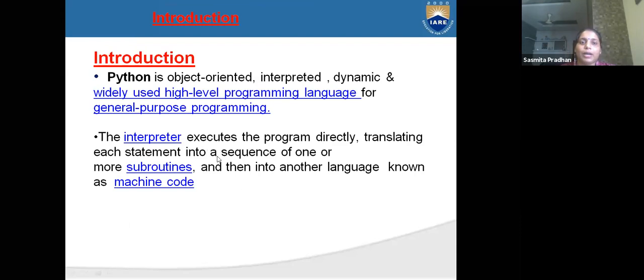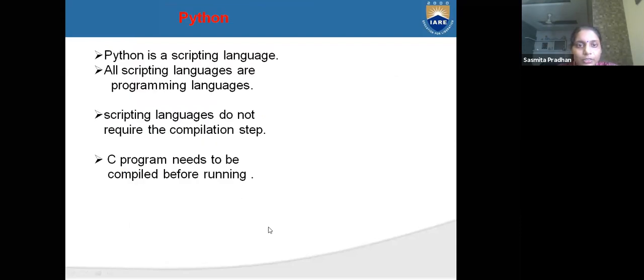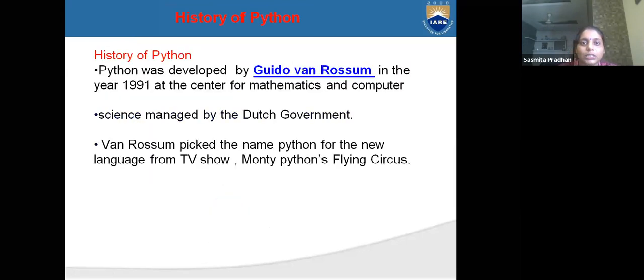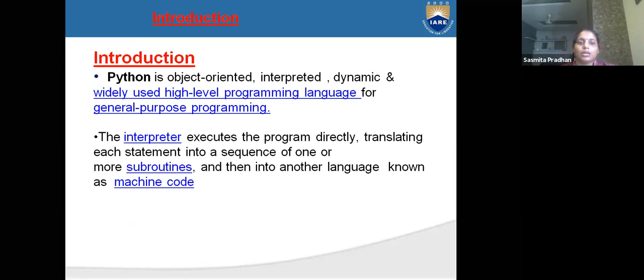So what is Python? Now I will go for the Python introduction. Before the Python introduction, one minute. Python is an object oriented and interpreted dynamic language. It is a widely used high level language for general purpose programming. High level language means we can understand it in our own way. The interpreter executes the program directly.